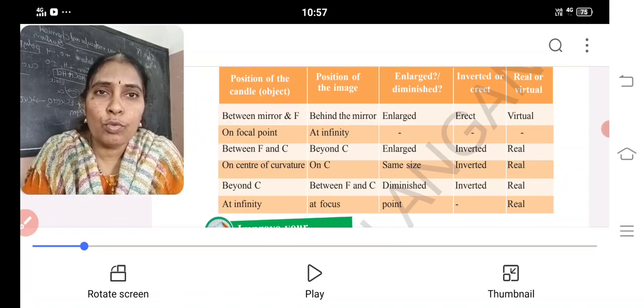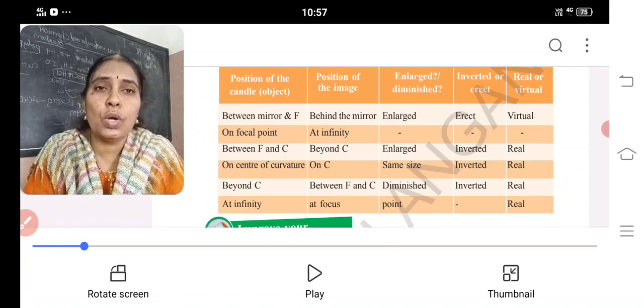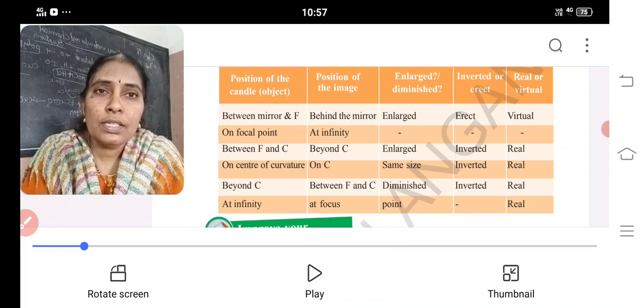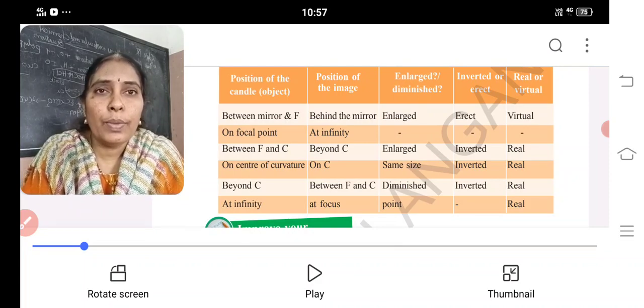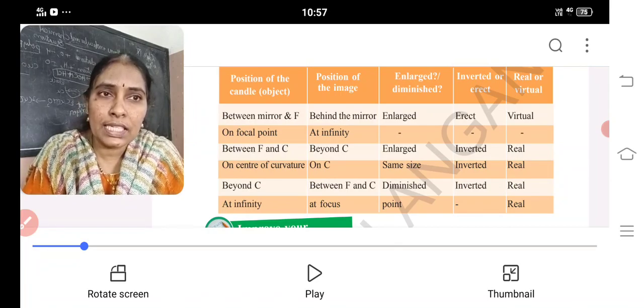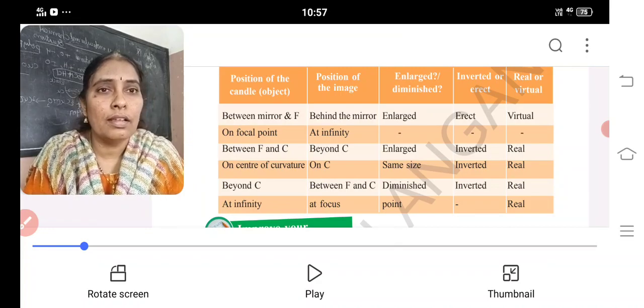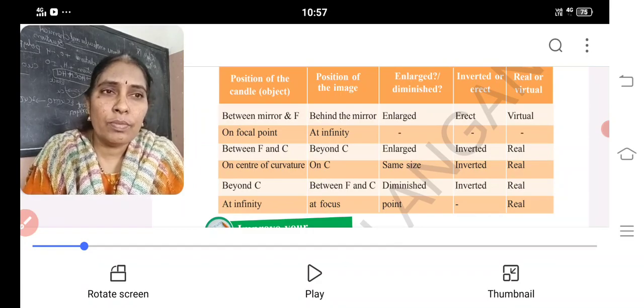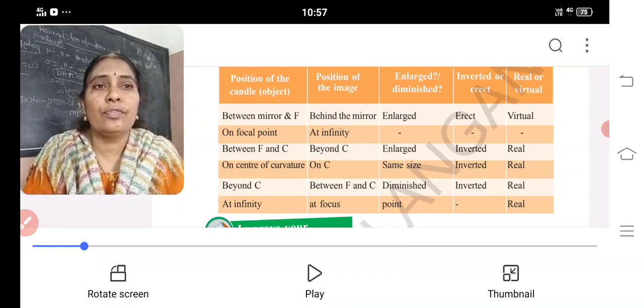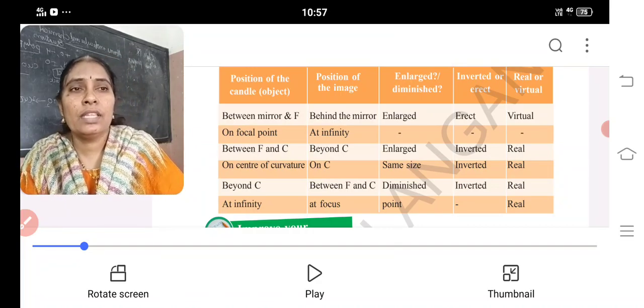Let me discuss once again, it is most important for your S7 as well as S2. When the object position is between mirror and F, you will get the image behind the mirror. Which type of image? Enlarged, erect, virtual. On the focal point, at infinity. Between F and C, the image is beyond C, enlarged, inverted, real. On the center of curvature, on C, same size, inverted, real. Beyond C, the image is between F and C, diminished, inverted, real. At infinity, at focus, point sized image, and it is real.